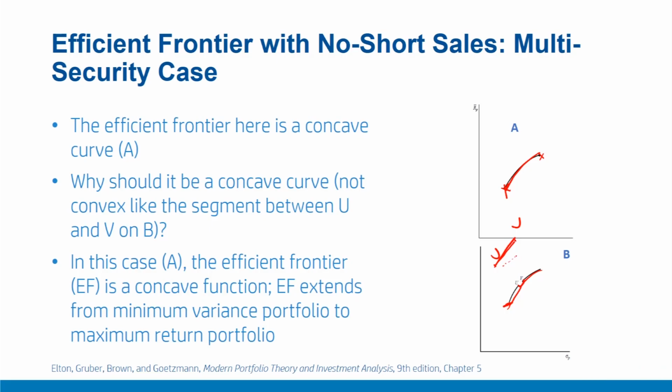So any portfolio on the right side of it would represent a set of portfolios that carry higher risk than those with correlation of 1, which is not possible, and therefore this convex nature of curve is not possible. Therefore B is not a feasible scenario. The only feasible scenario for the efficient frontier in this case is this one.